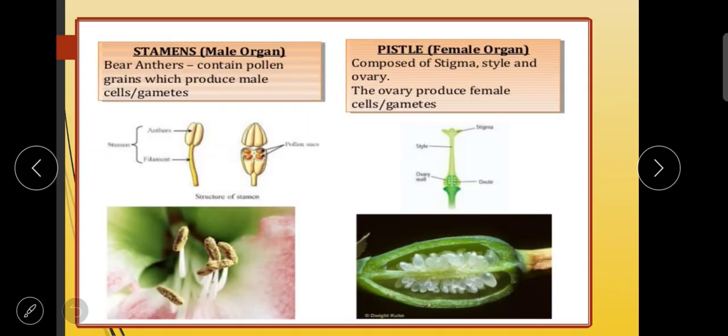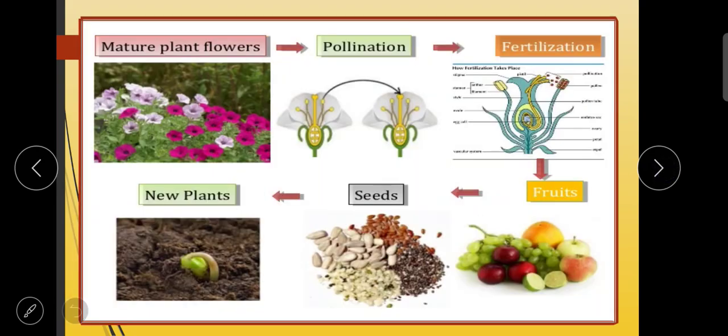So how does this process take place? Children, the stamen, that is the male organ, bears the anther, which contains pollen grains which produce male gametes. The pistil is composed of stigma, style and ovary, and the ovary produces female cells. This is all about the two reproductive parts.